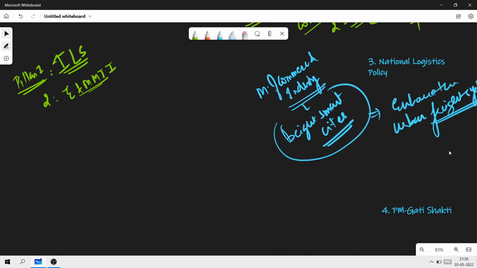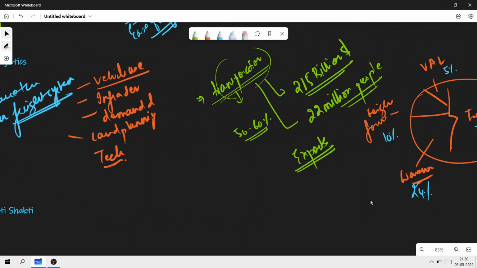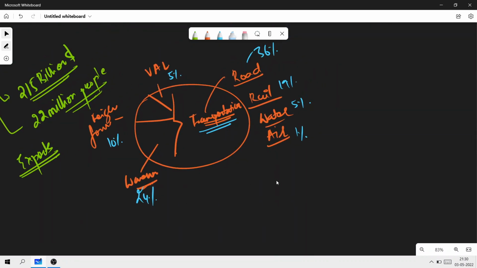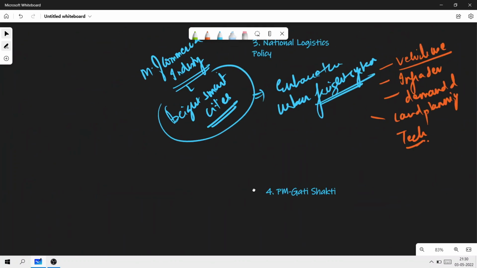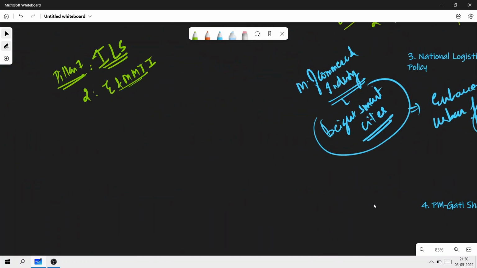As we have just discovered, if you look at this diagram here, we've simply understood that the majority of it is done through roads, right? So the aim here is to also bring these into the picture or to increase their contribution here. So this is the second pillar, that is efficient and multimodal transport infrastructure.